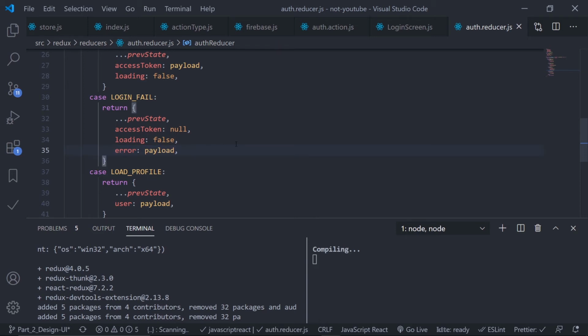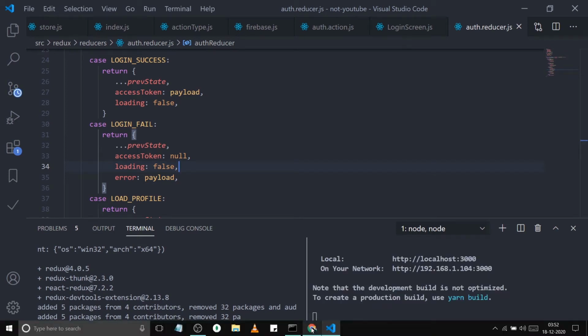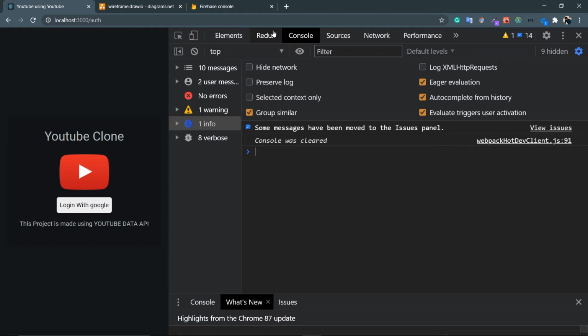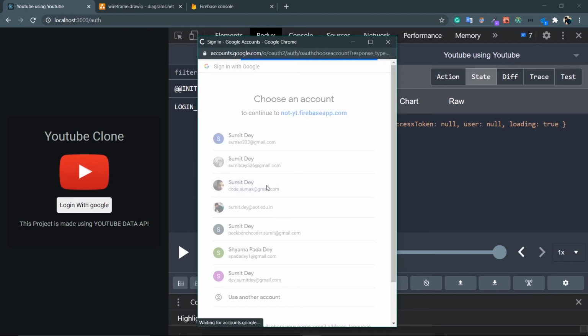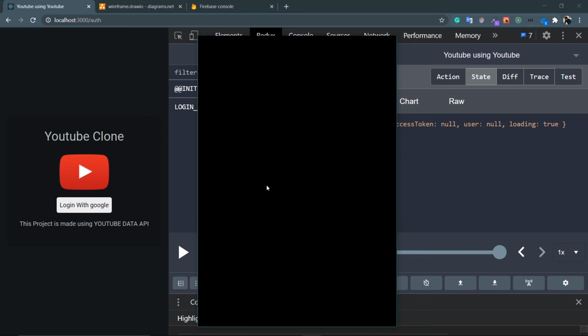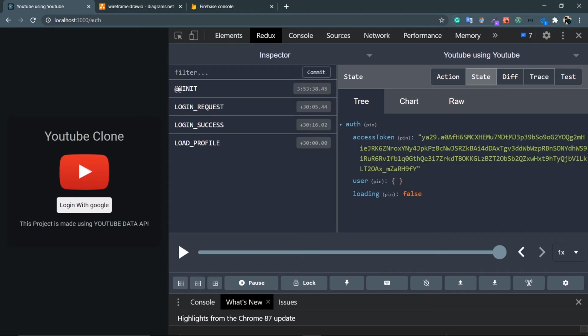As simple as that. Okay, so now at this point I can successfully log in. Let's see. So go to your browser, just open your Redux tool. Here you can see some action, and now let's click on this login with Google. So some actions are fired, which is login request, login success, and load profile. Okay, and then just click on this state and just go to your auth reducer. Here is my auth object. Look at this, I have my access token. My user is null, by the way, I need to fix that, and then the loading is false.